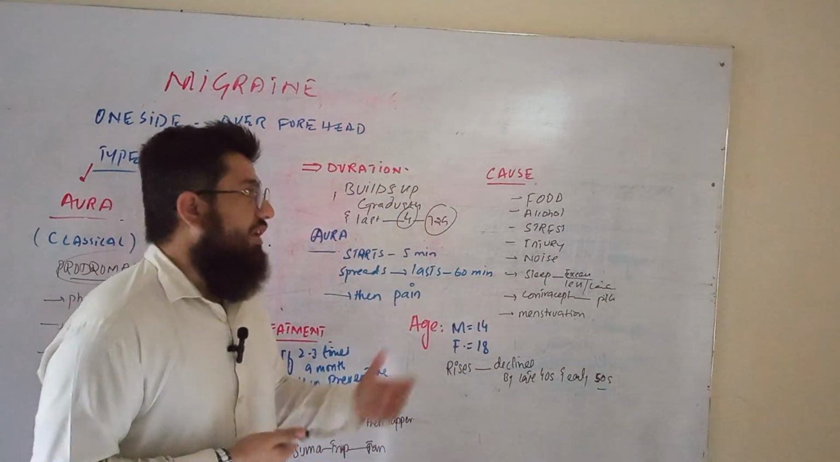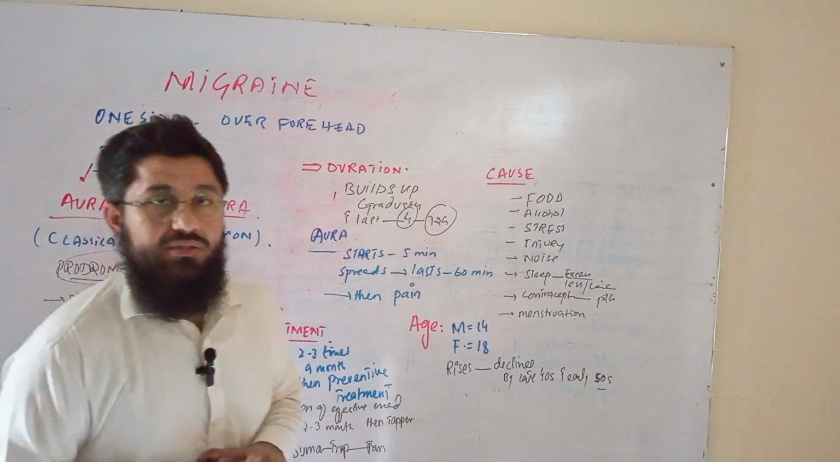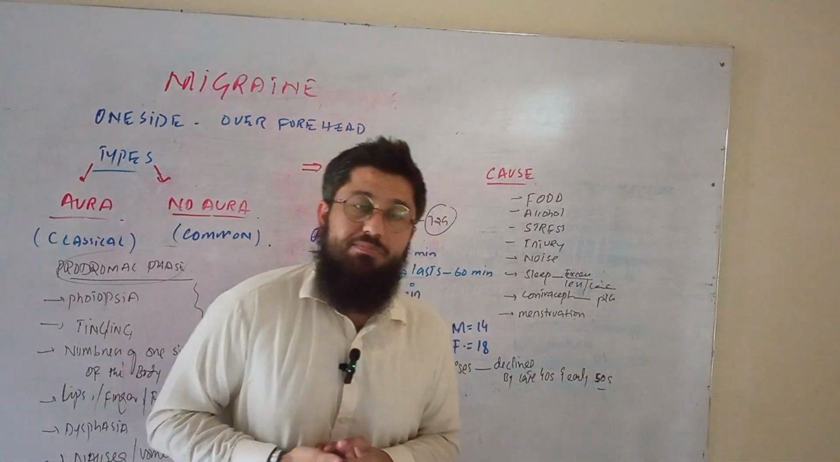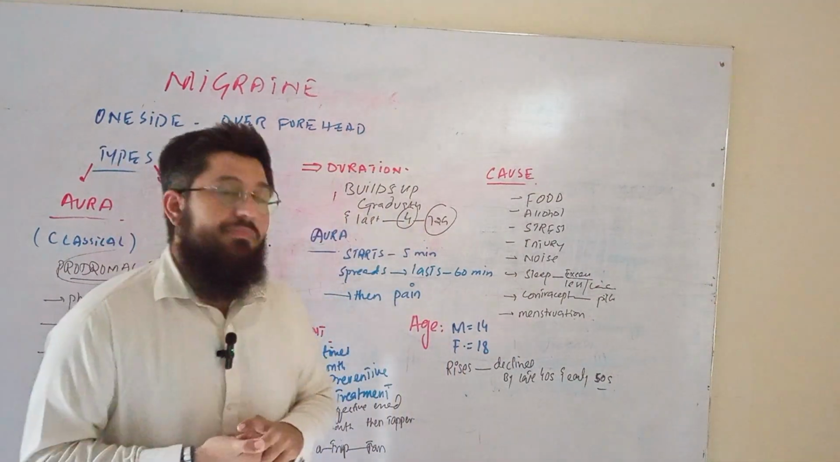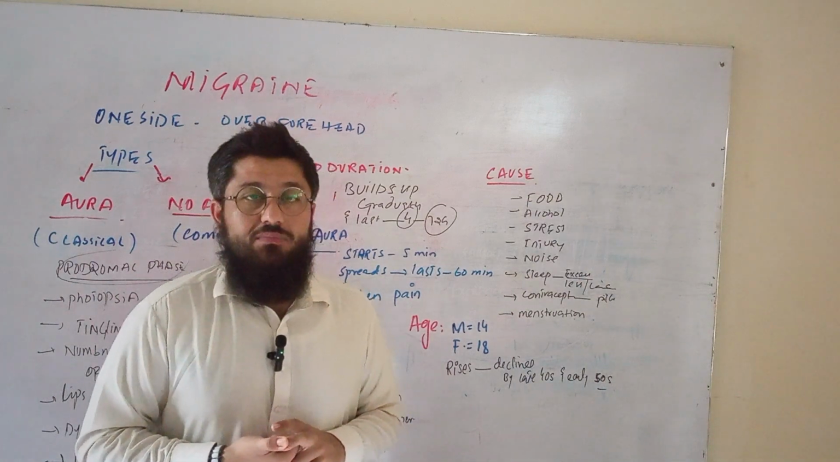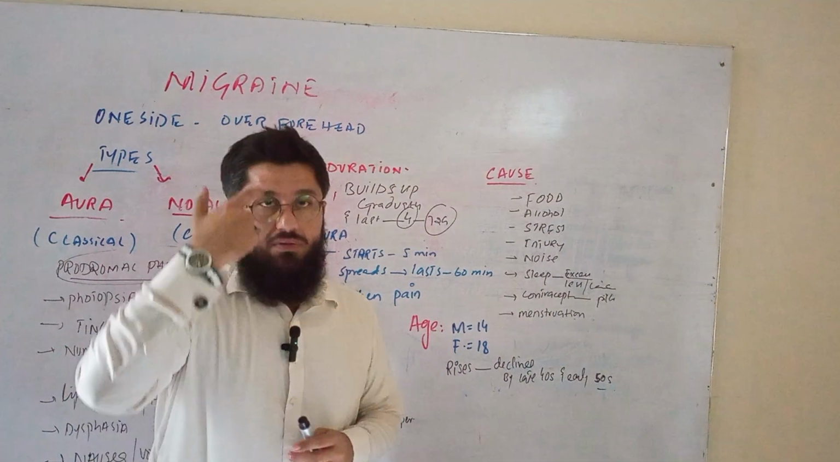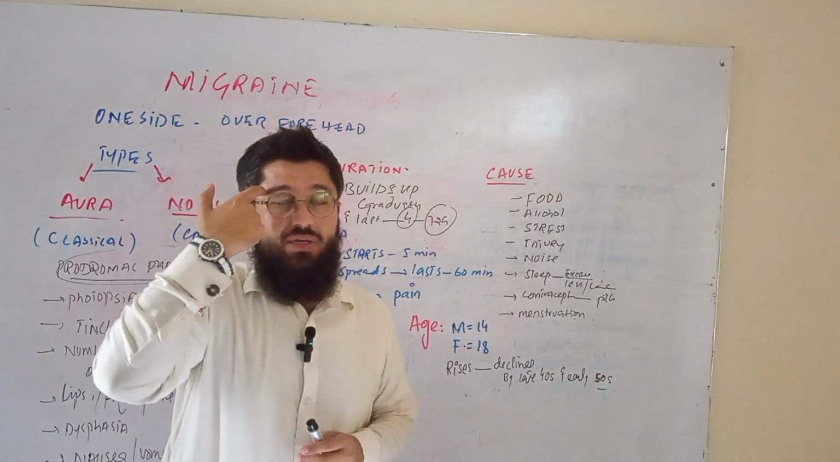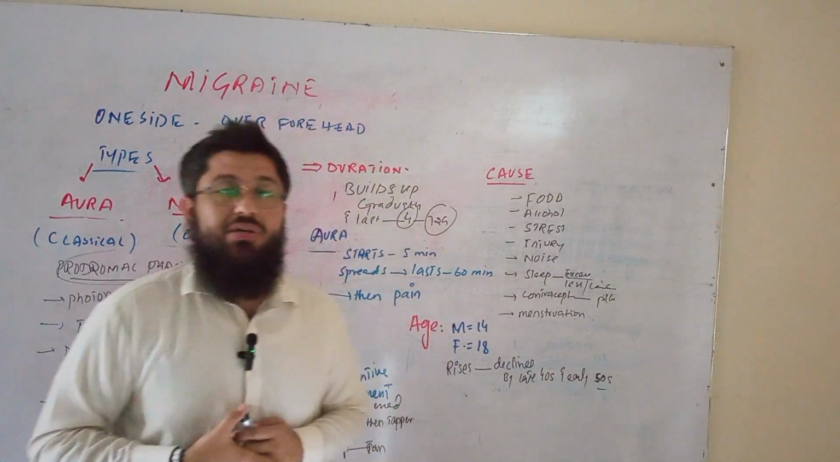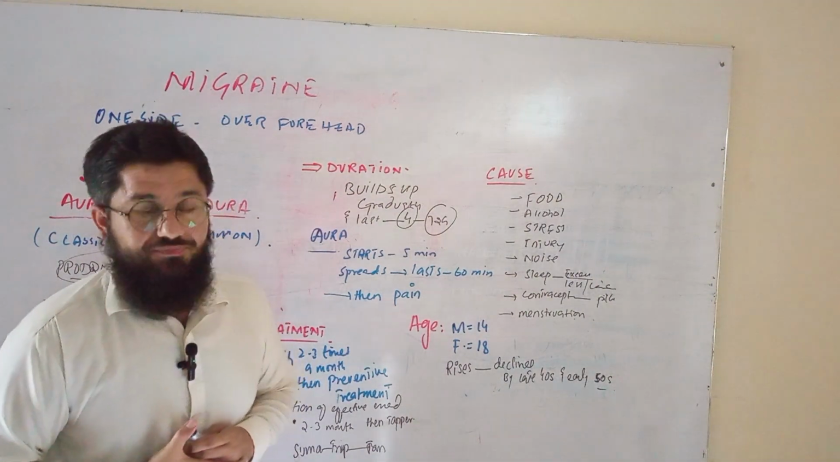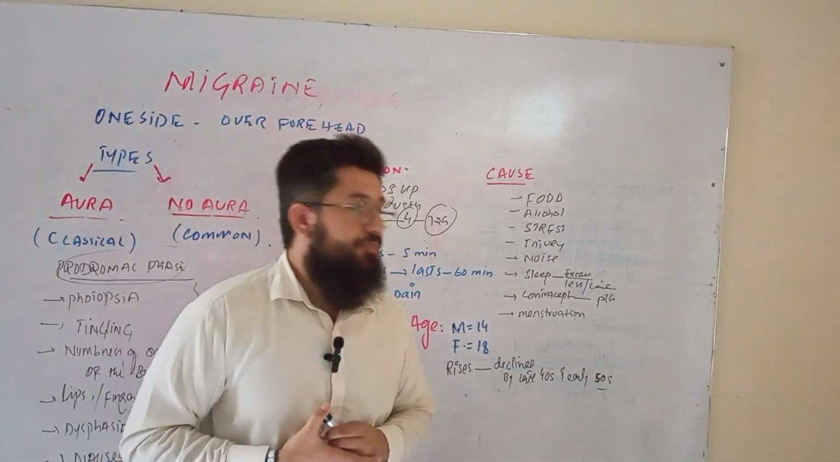Now let's come towards the age. What factor is age regarding migraine? What age factor do people have migraine? Regarding males, men, boys, it actually starts from 14. When a person reaches 14, okay, then the migraine may start. Before 14, migraine does not start, okay?